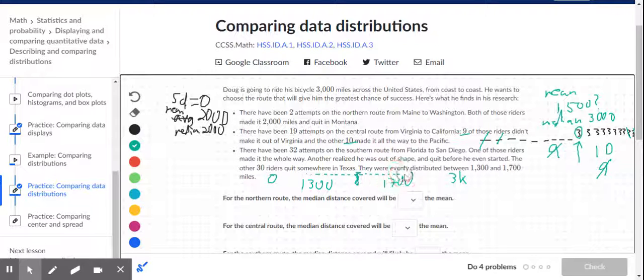If this is a dot plot, it would look something like that. We can see from this that the average would be somewhere around 1,500. The median would also be somewhere around 1,500, because if items are evenly distributed, then the median is about the same as the mean. All right, so let's look at the questions.